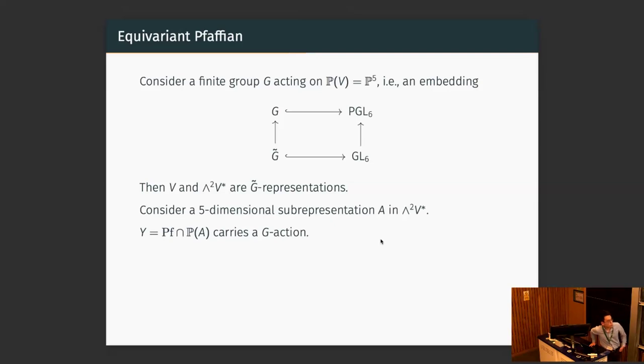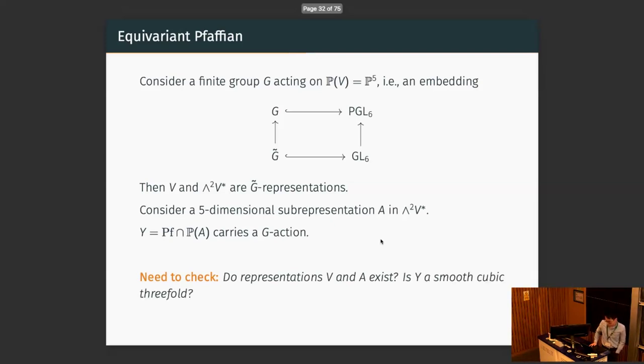But there are a few places which could go wrong during this construction. So we need to check first if B and A actually exist, that is, if your group actually acts on P5, and if there is a 5-dimensional subrepresentation of wedge 2 V dual. These are not guaranteed. And then we also need to check if Y is a smooth cubic threefold, because the 5-dimensional subspace is fairly special. It's a subrepresentation, so the intersection might have the wrong dimension or the wrong singularities. And lastly, we also need to check if the G action on Y is generically free.